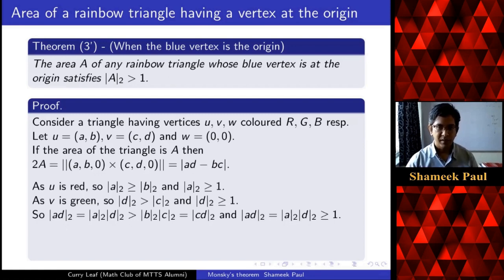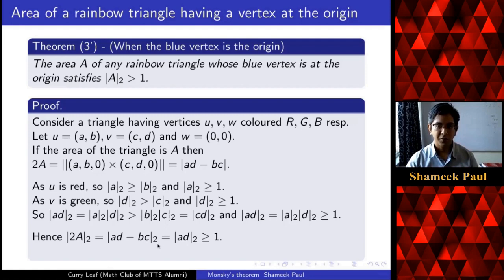Now, how will that help us? Recall that for the two-adic norm of a sum, if one of them has strictly bigger norm, then it is equal to the bigger one. So we can conclude that the two-adic norm of 2A, which is the two-adic norm of AD minus BC, here the modulus doesn't matter because x and minus x have the same two-adic norm.